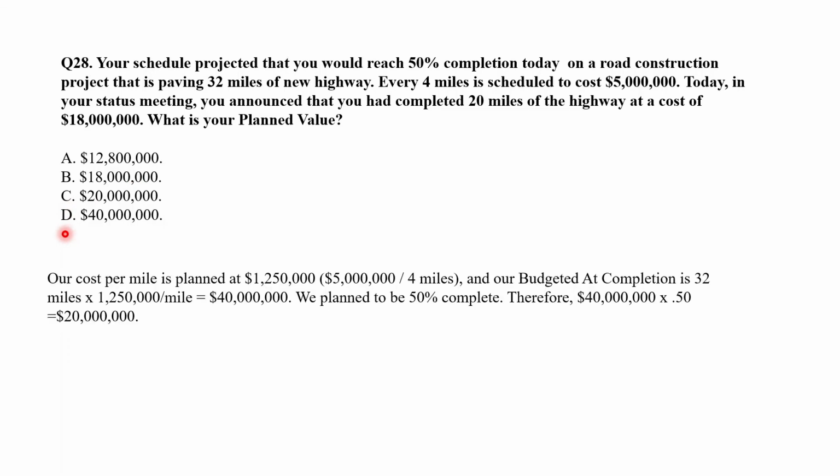Planned value is calculated by multiplying the budget at completion by planned percent complete. Our cost per mile is planned at $1.25 million. That is $5 million divided by 4 miles. And our budget at completion is 32 miles times $1.25 million. That makes it $40 million. Now we plan to do 50% by today. That means $40 million times 0.5 equals $20 million. So option C, $20 million is the correct answer.